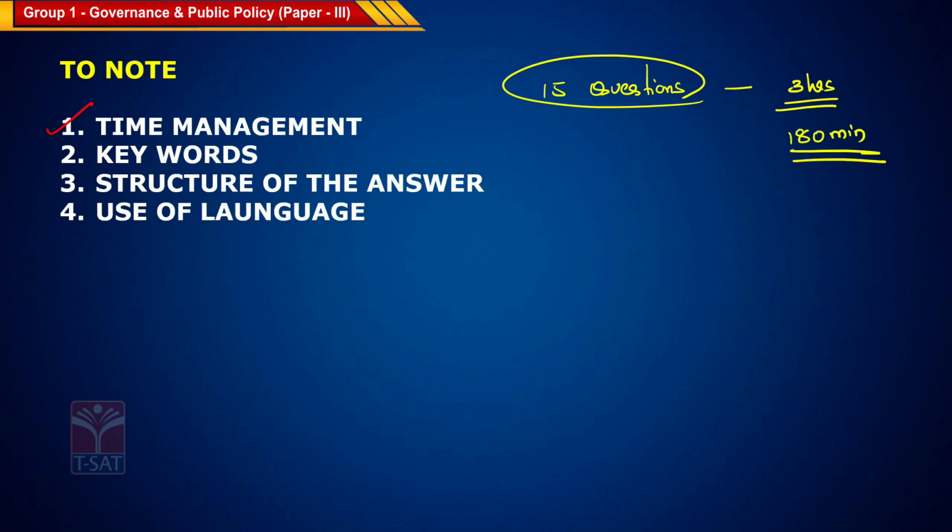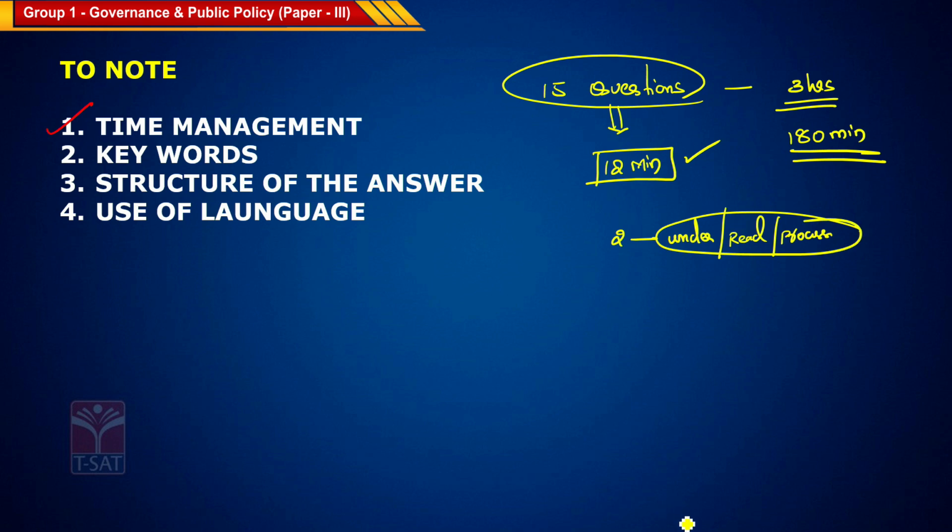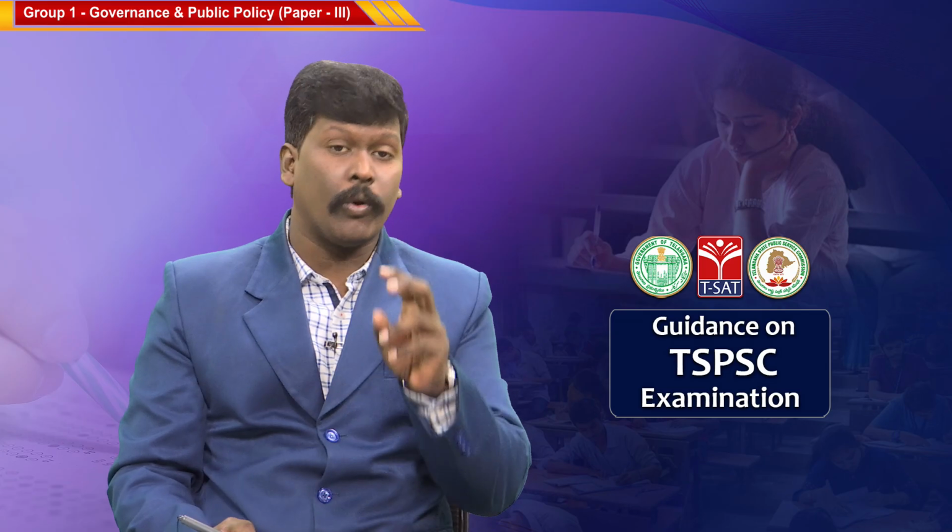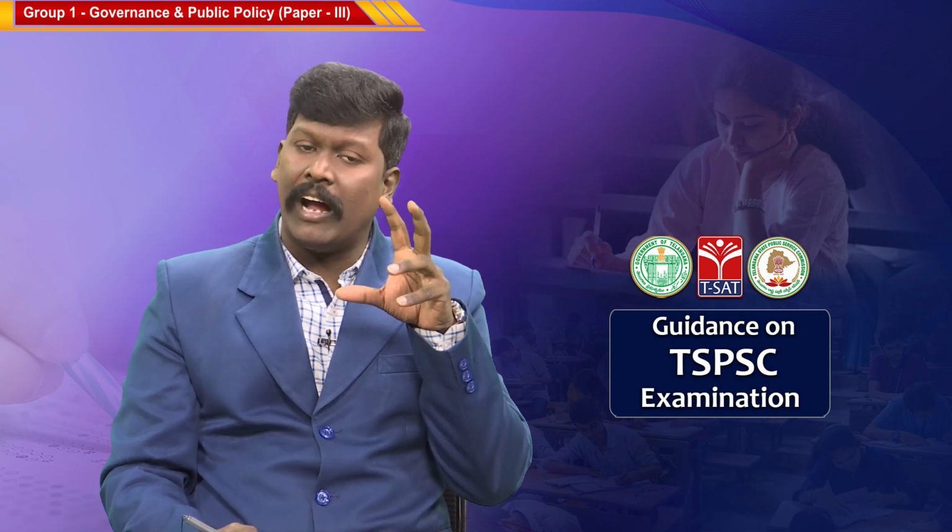Now the problem here is, for each question on an average, you will get 12 minutes of time. Leave the 2 minutes. Why? 2 minutes is for understanding the question, reading the question, and also processing in the brain. This will take a minimum of 2 minutes. So let us leave the 2 minutes. Now you have only 10 minutes to write an answer. So time management plays a crucial role in writing the answer.